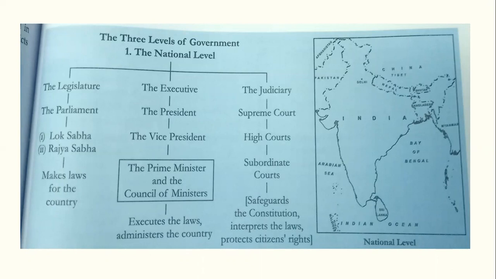Okay, now the third tier is the judiciary. Now see students, judiciary consists of Supreme Court, High Courts, and subordinate courts. Okay. Now, what is the role of judiciary? It safeguards the constitution, it interprets the laws, and protects the citizen rights. Okay. This is all about the three levels of government.